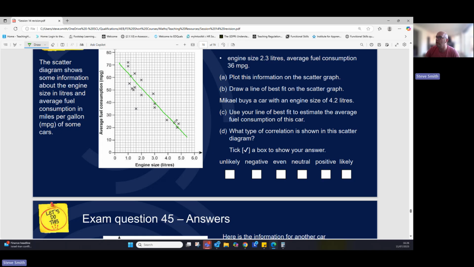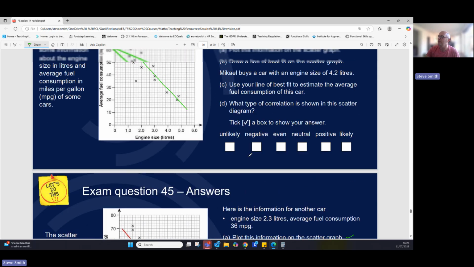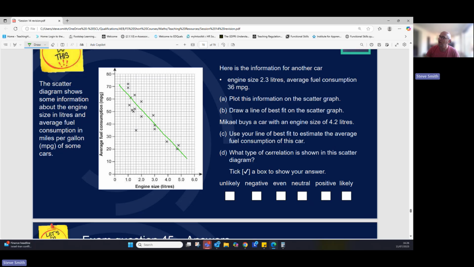I get 26, and the parameter there was 22 to 26. So I'd still be in the same parameters as that. Then I'd look at the line of best fit I've done. Then I've got a correlation. Engine size 2.3, average fuel economy size 6.